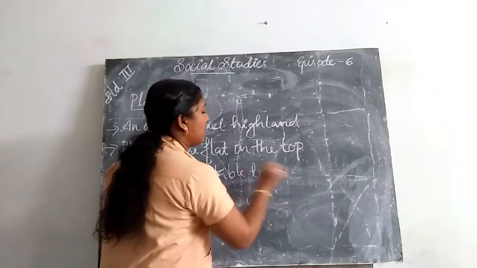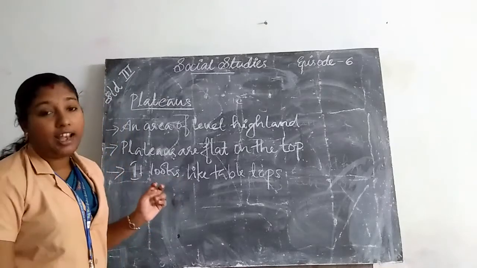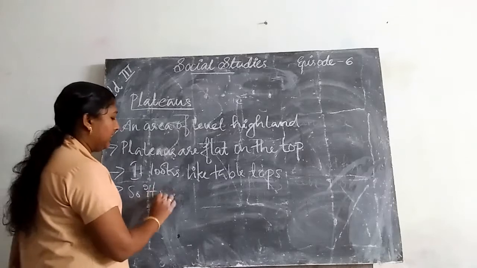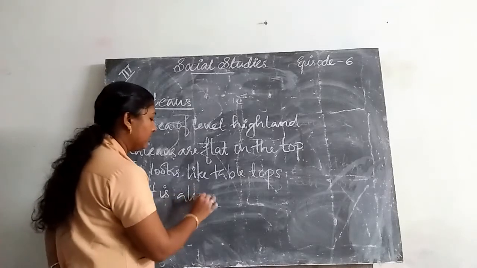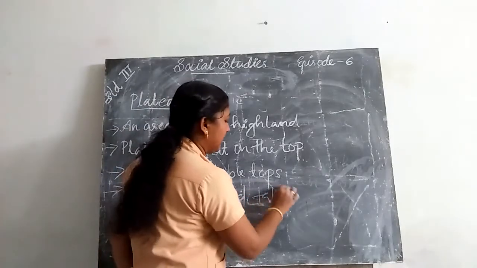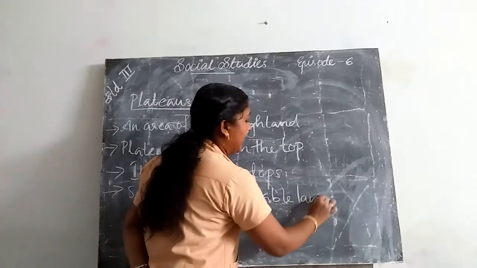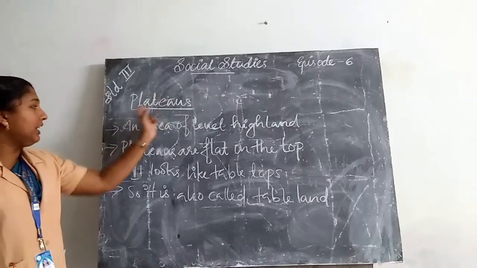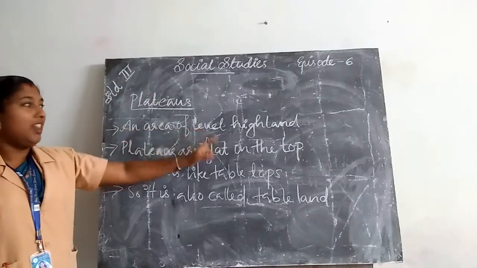So it is also called tableland. Once again, what are plateaus? Plateaus are an area of level highland.